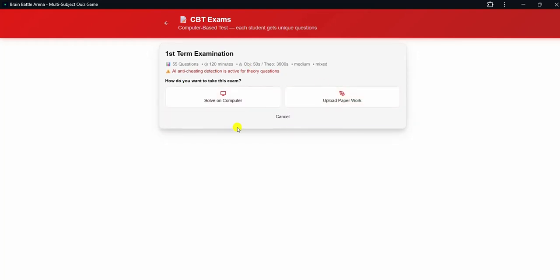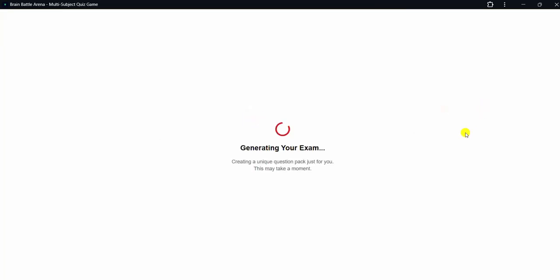So let's say we're going to solve on computer. Let me just select solve on computer. Good. The exam is getting open. The system is generating the exams for maths. So the maths teacher just has a duty to go to the classroom, constantly teach the students, and make sure he covers the scheme of work.